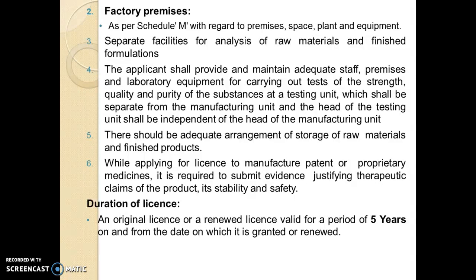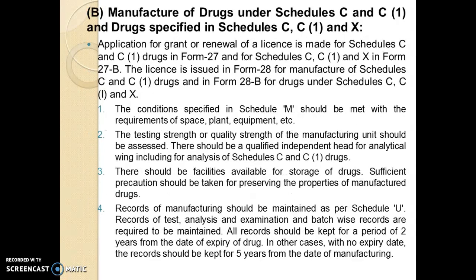While applying for a license to manufacture patent or proprietary medicine, it is required to submit evidence justifying therapeutic claims of the product, its stability as well as the safety. And the duration of the license is about 5 years from the date on which it is granted or renewed. And coming to the manufacture of drugs under Schedule C, C1 and drugs specified under Schedule C, C1 and X, the application for grant or renewal of license for Schedule C, C1 drugs is in Form 27, whereas for Schedule C, C1 and X it is in Form 27B.